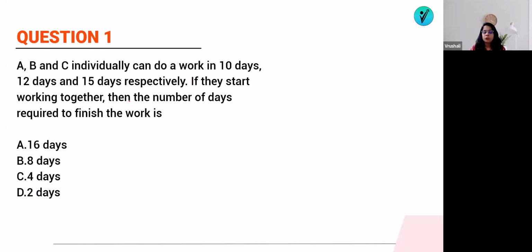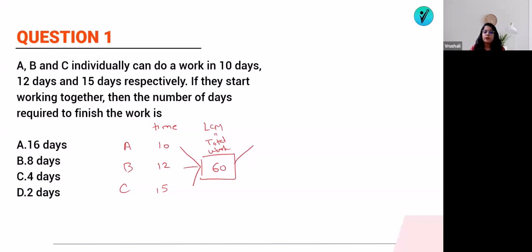If they start working together, then the number of days required to finish the work. So suppose A is there, B is there and C is there. What have they given? They have given the time. What is this time? 10 days, 12 days, 15 days. So what will we do? To find out the total work, we will find out the LCM of these three. So what will be the LCM of 10, 12 and 15? Total work is 60.